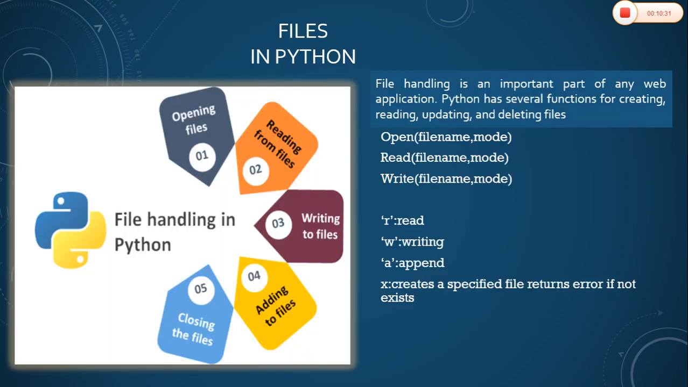Now, what is the concept of files in Python? File handling is an important part of any web application, and Python has several functions for CRUD operations, like we do in a database management system: creating, reading, updating, and deleting files. For all the cases, we can include three methods: opening the file, reading the contents of the file, and writing the data to the file. It comes with three modes: read, write, and append, and an exclusive mode X, which creates a specified file and returns an error if the file already exists.